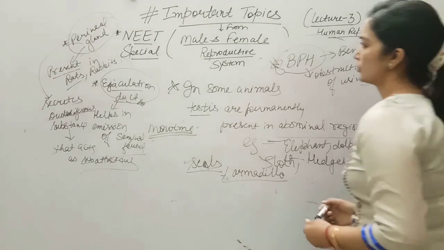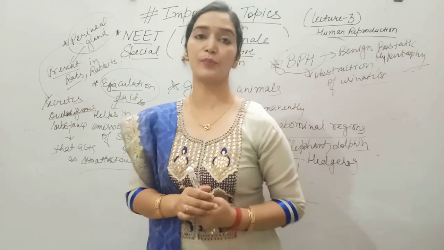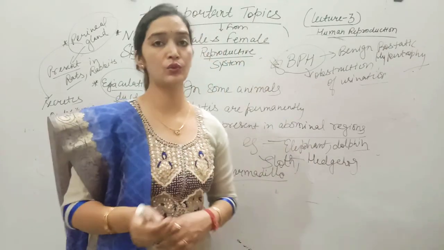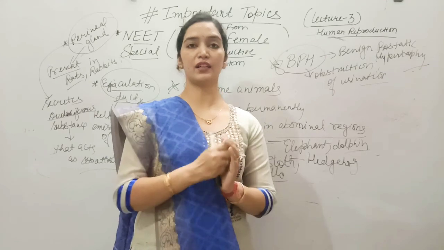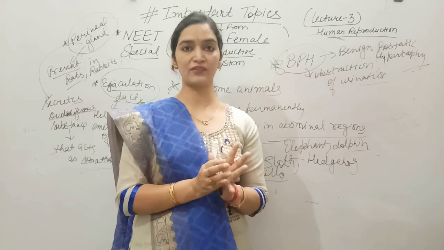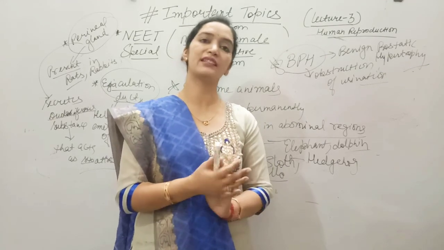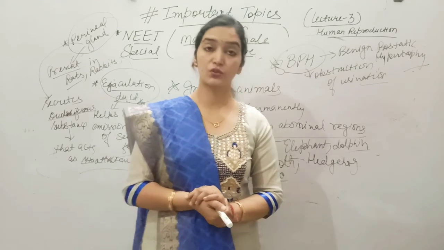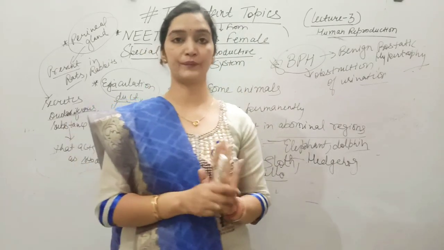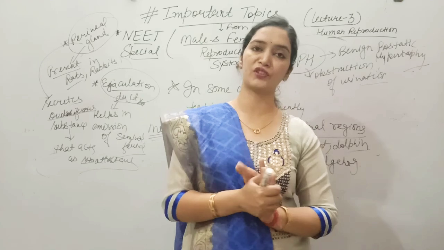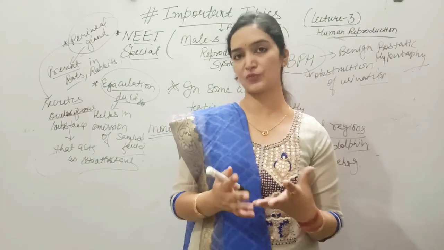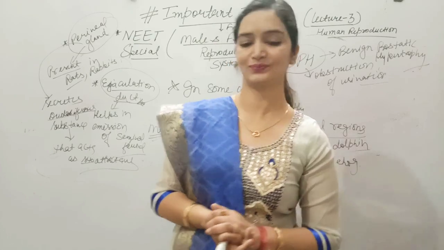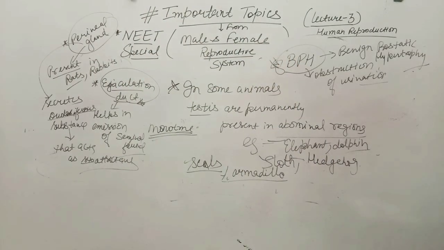Alright, students. So these are some important points related to the male reproductive system and female reproductive system. In one more lecture I will take up the remaining specifics. After that we will move to oogenesis and spermatogenesis, students. So this is all about the chapter human reproduction, and we will have 3 to 4 more lectures on this. Thank you.